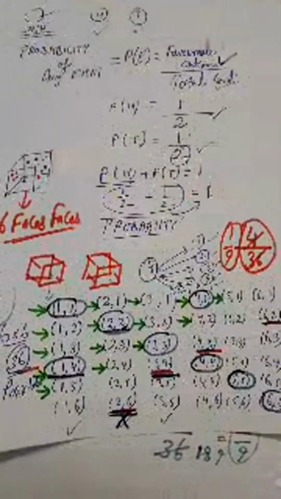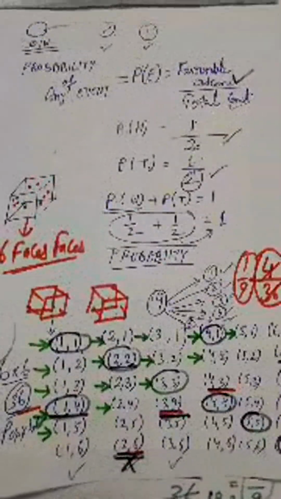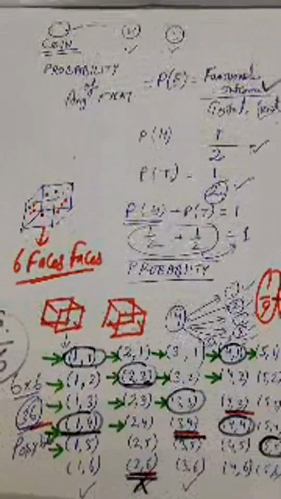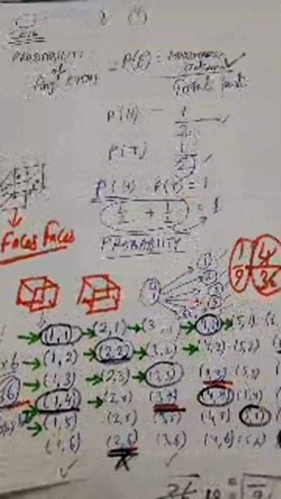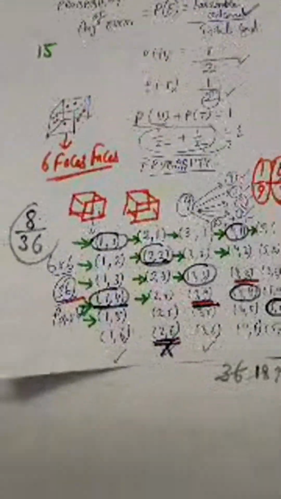Oh, so 15 numbers are there whose sum is less than 7, right? So it's very simple. You just mention 15 in the numerator. Okay, so I'm mentioning it over here.